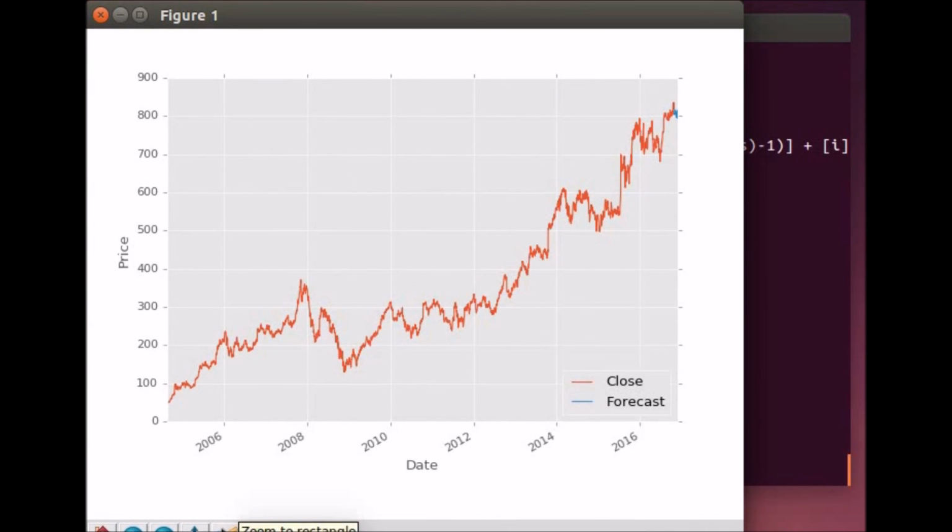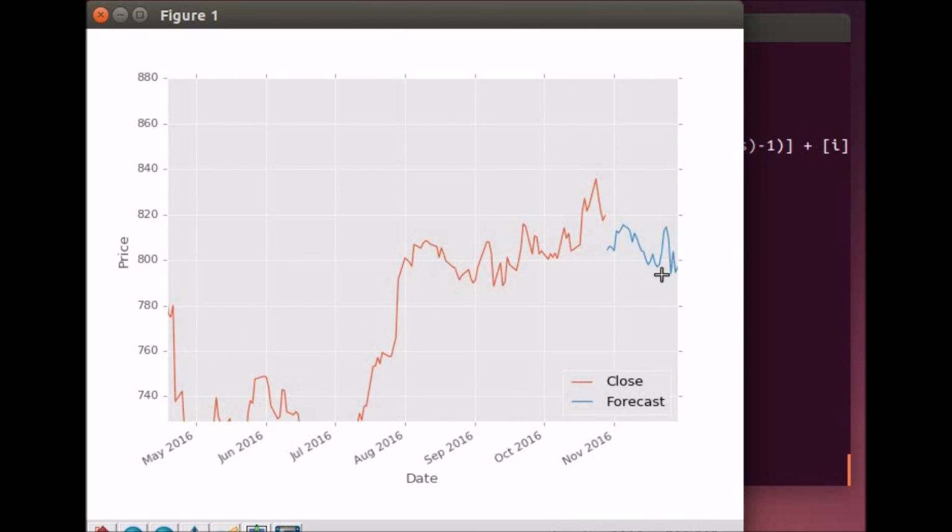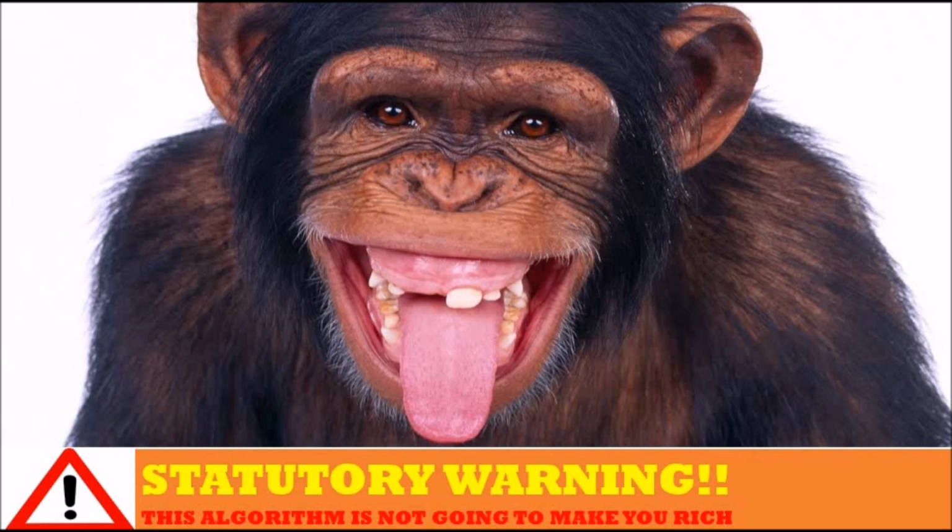So this is our predicted value for the future. In this way we can use a machine learning algorithm to predict stock prices. With this I'd like to conclude my presentation, and I'd like to thank you all for your time.